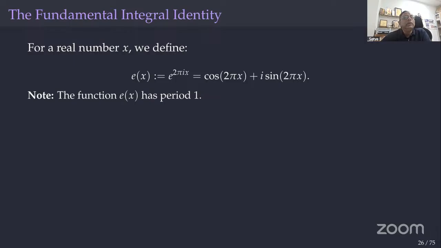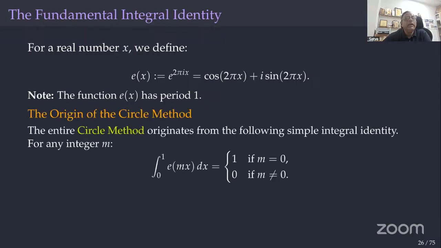Okay. So now we'll come to the actual thing, the fundamental integral equality, right? So e(x) we are defining as e to the power 2 pi i x, that is, cos 2 pi x plus i sin 2 pi x. We know that it is periodic with period 1, easy to see. Okay. So the origin of the circle method is related to this.